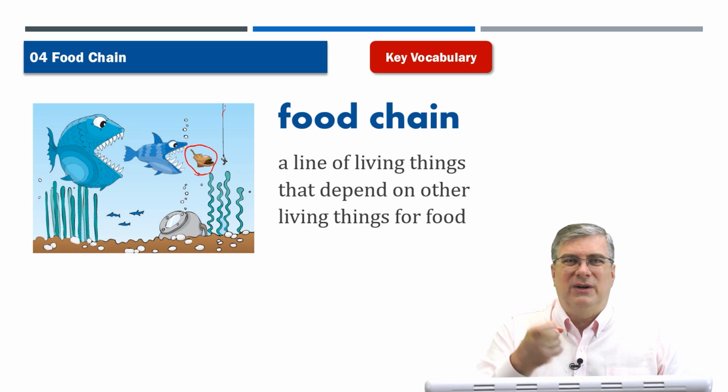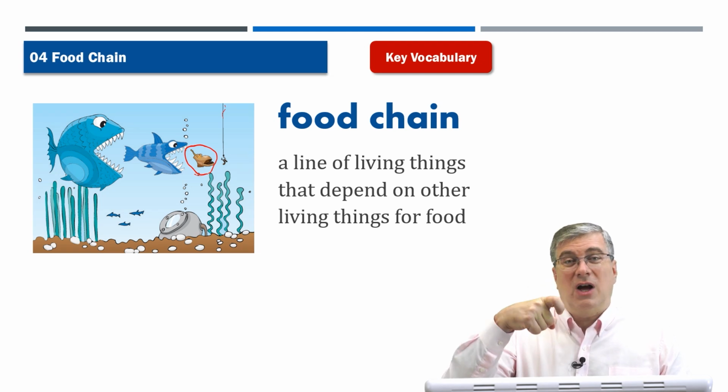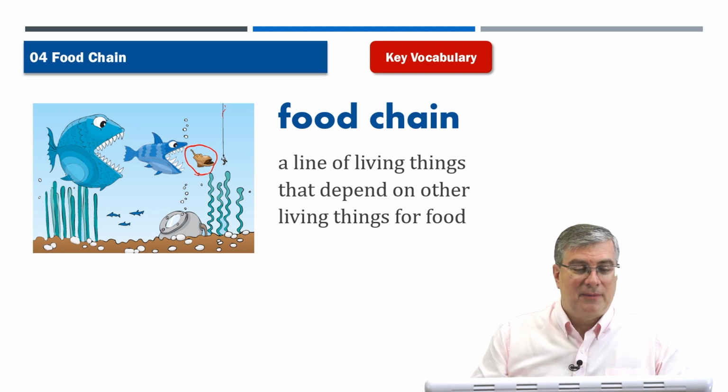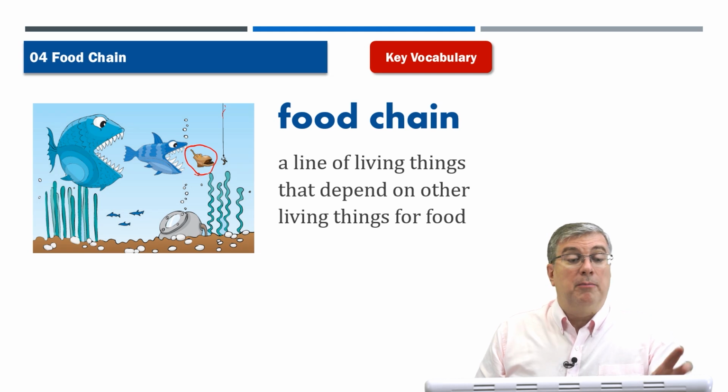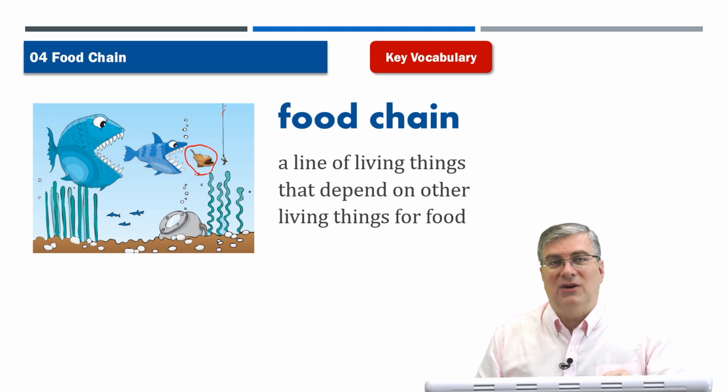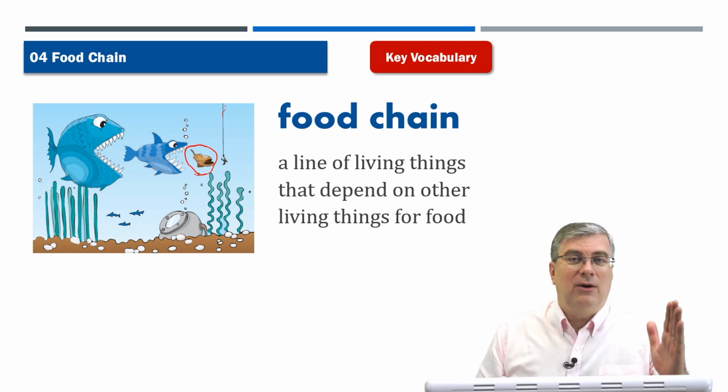So a worm, of course, is very small and not very strong. It's a very weak animal. So it's on the bottom of the food chain. And then, of course, a fish will come and eat the worm, and then a bigger fish will come and eat the smaller fish. So the bigger fish are on the higher end of the food chain.